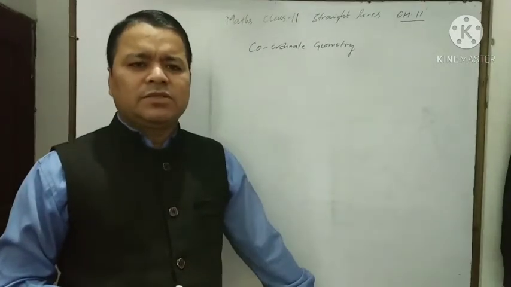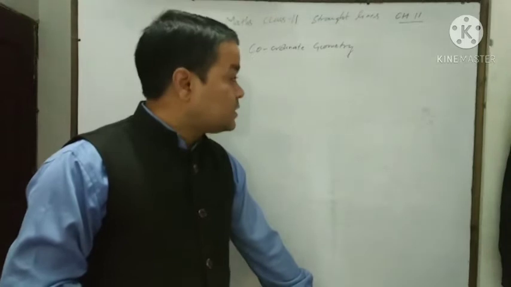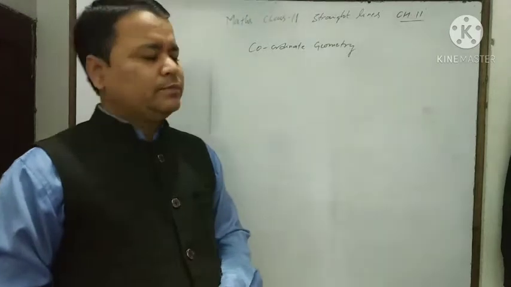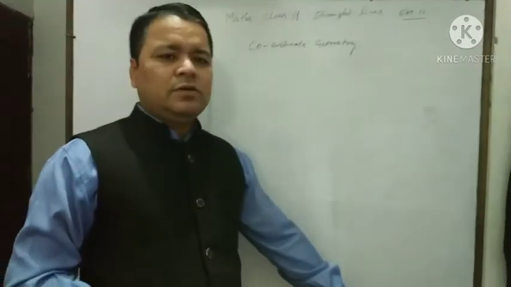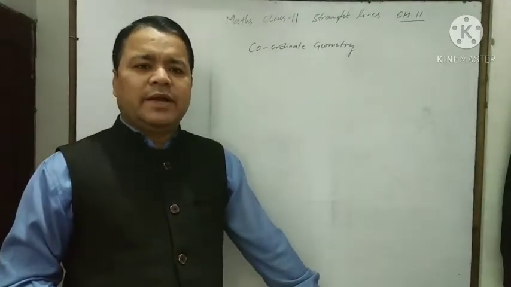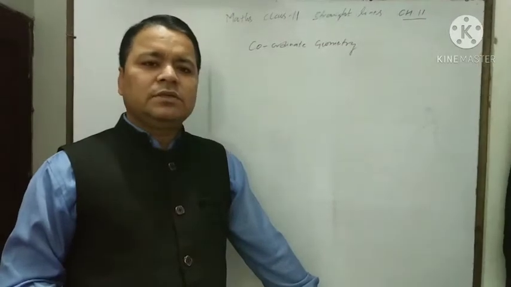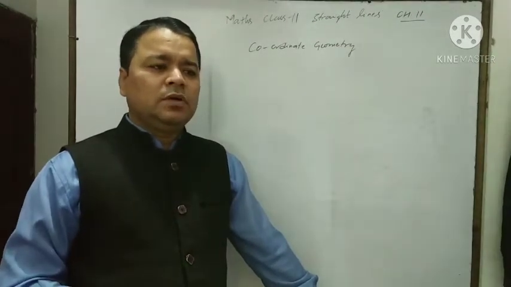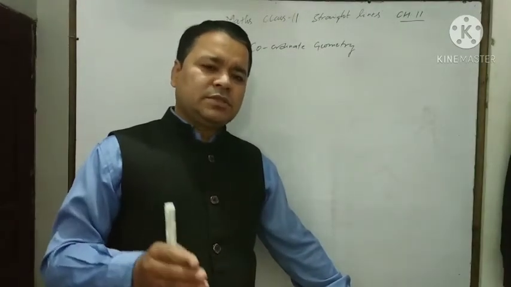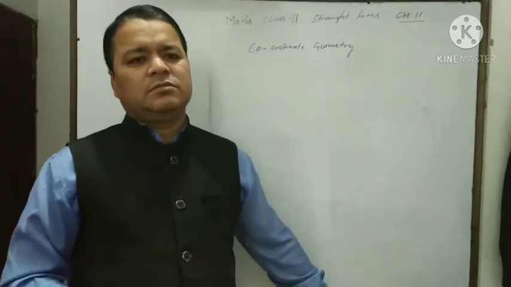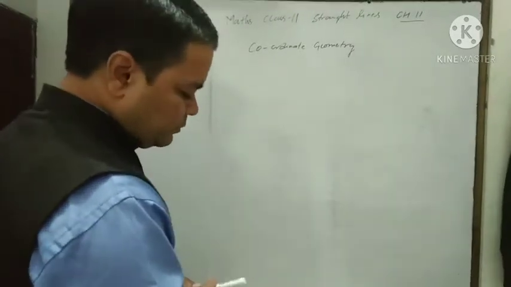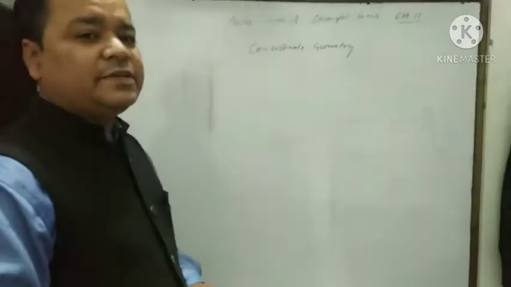Coordinate geometry is the branch of mathematics in which we discuss geometry with the help of algebra. The founder of coordinate geometry was a French philosopher as well as mathematician whose name was René Descartes. He tried to know the algebraic form of straight lines, circles, and others. Here, first of all, we should discuss the coordinate system.